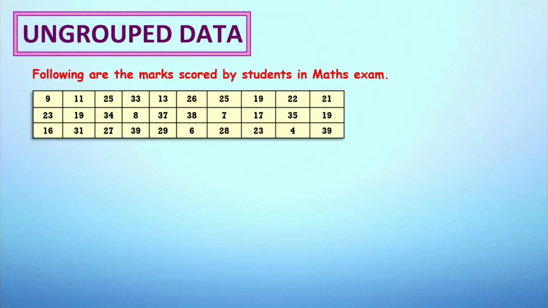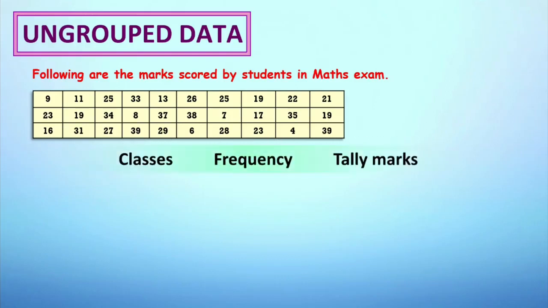So now, let me help you by rearranging the data in a different form. For that, first let's consider a table with 3 columns, namely class, frequency and tally mark. Let's first decide the class intervals as 0 to 10, 10 to 20, 20 to 30 and 30 to 40, as 40 is the maximum marks which a student can score. One by one, we will consider the given data and arrange it in this table.